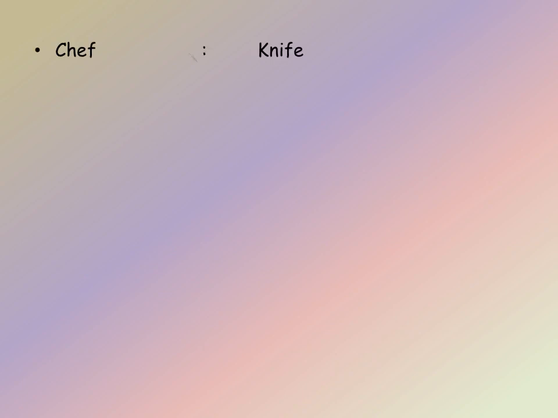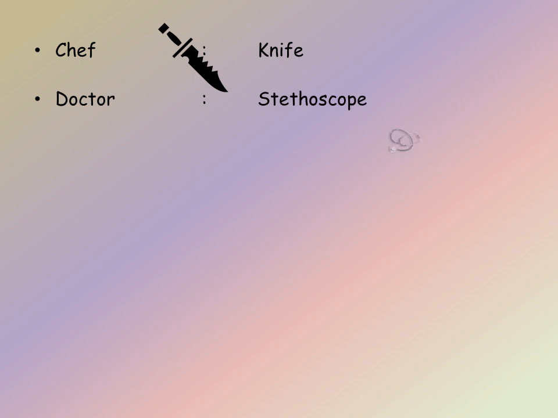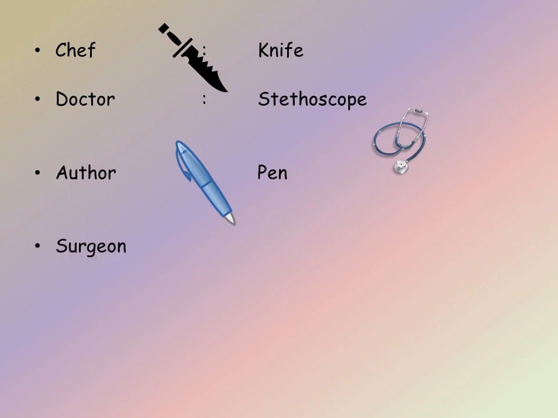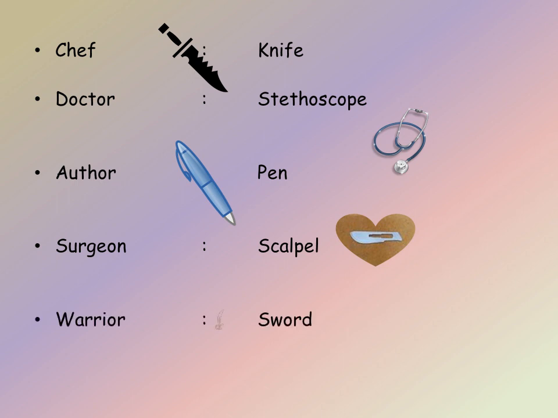Knife is the tool for the chef. And stethoscope is the tool for the doctor. And pen is the tool for the author. Scalpel blade is a tool for the surgeon to do surgeries. And sword is a tool for the warrior.